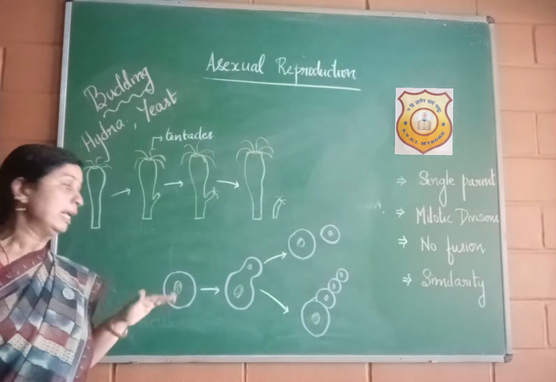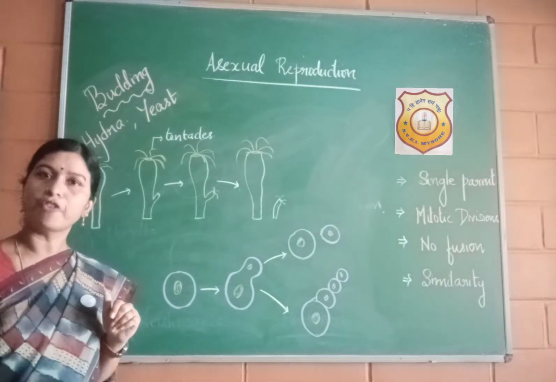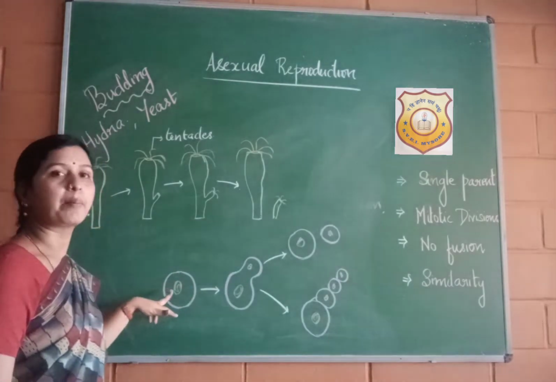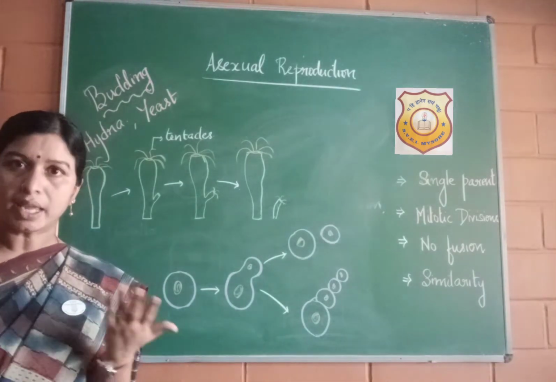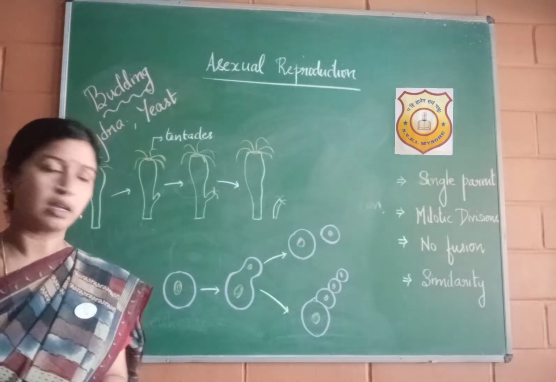What about yeast? Yeast is a unicellular organism and it is a type of fungi. You know that yeast is used in baking industries and brewing industries where rapid multiplication of cells occurs.